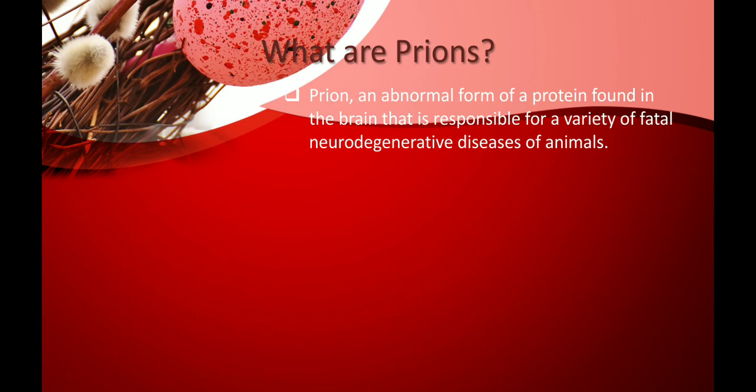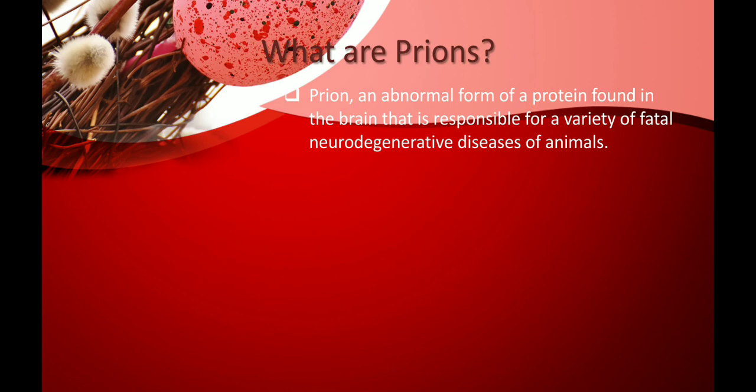I know I am using certain very difficult terms, so let me explain. Simply, a prion is an abnormal form of protein. We all know what a protein is, and this abnormal form of protein is found in the brain.